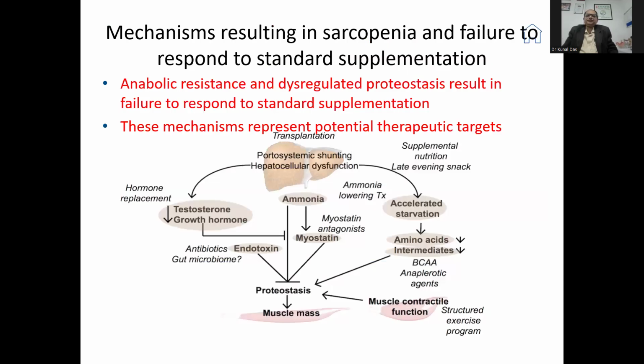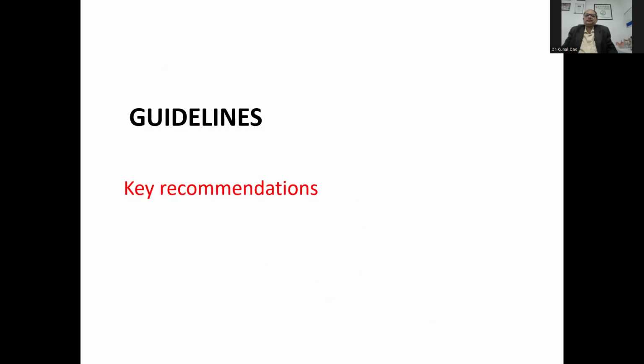This is the mechanism of sarcopenia. Anabolic resistance and dysregulated proteostasis result from failure to respond to standard supplementation. These mechanisms are also potential therapeutic targets. Not only hormone replacement, but antibiotics and gut microbiome changes all lead to increased ammonia and a negative nitrogen balance, which leads to decreased muscle contractile function, proteolysis, and reduction of muscle mass.